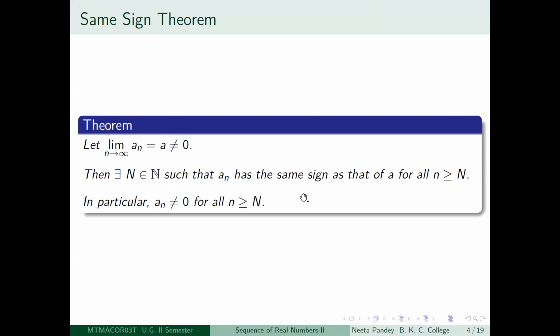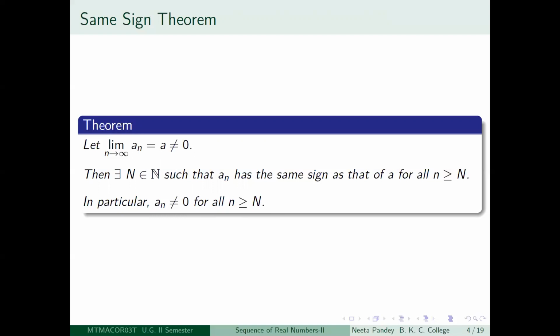So this is a beautiful result and obvious terminology, same sign theorem. So in particular, after a certain stage, an can never be 0. If the limit is non-zero, then you will be able to find a certain term of the sequence after which none of the terms will be 0.